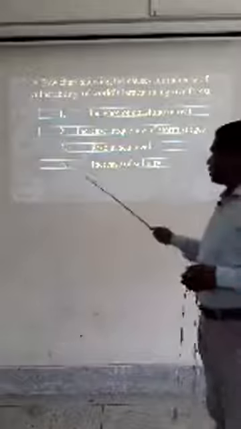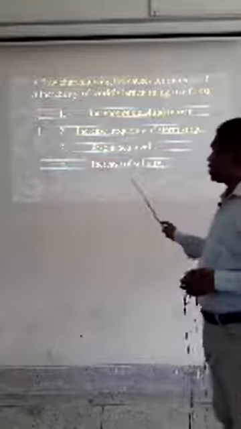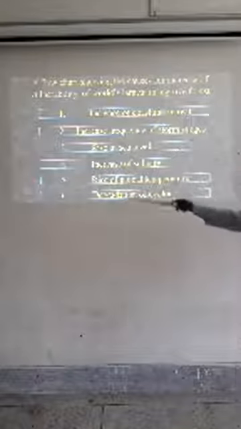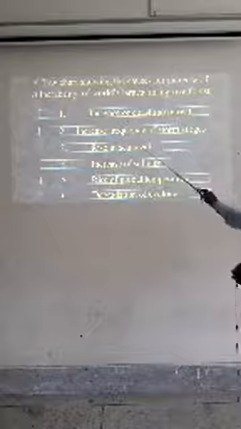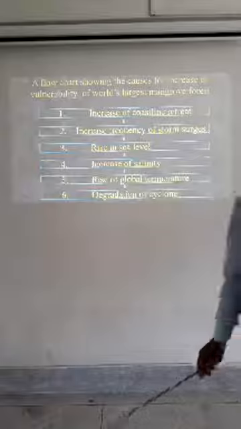Number 4, increase of salinity. Number 5, rise of global temperature. Number 6, degradation of cyclone. This is the solution; in this way you will write the answer, and you should give arrow signs, otherwise you will not get marks.